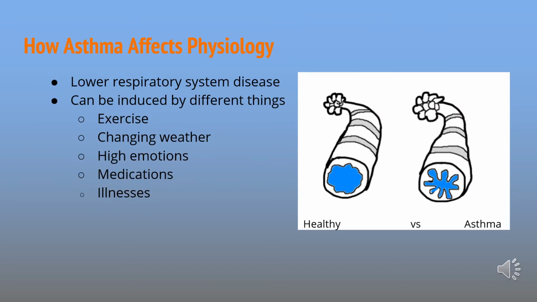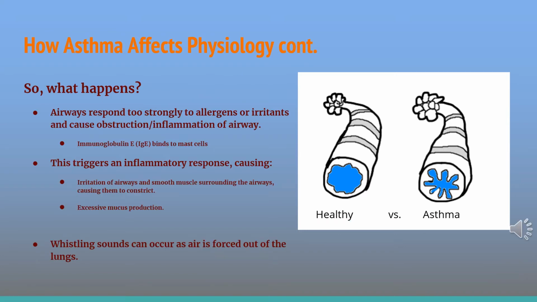Asthma is a disease that affects the lower respiratory system. It can be induced by things such as exercise, changes in the weather, high emotions, medications, and illnesses like colds, flus, and infections. So, what happens when somebody has asthma? Airways respond too strongly to an allergen such as pollen, dust, mold, spores, or animal dander, or an irritant like smoke, fumes, vapors, odors, or chemicals. The hyperreactive response to these stimuli in people with asthma causes antibodies, called immunoglobulin E, to bind to mast cells in the lungs, which causes the release of compounds such as histamine and triggers an inflammatory response.